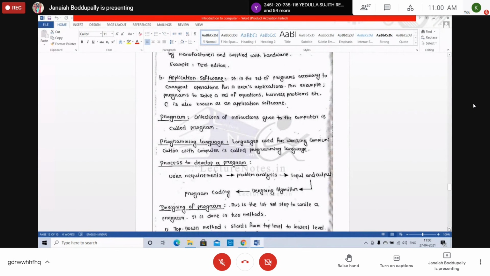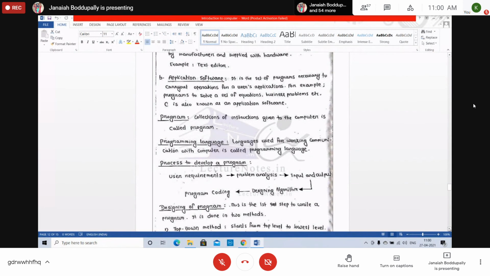Programming language. The collection of languages used for communication with computers is called programming languages. All these, C, C++, Java.